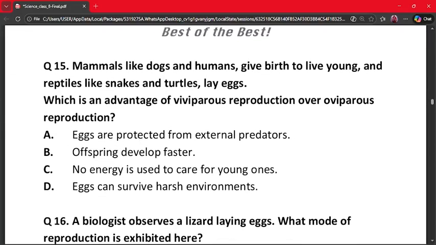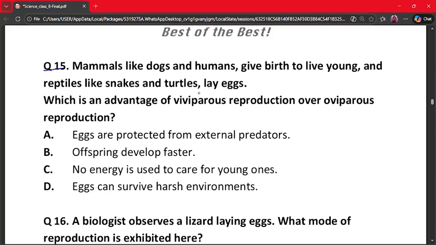Our next question is question number 15. Mammals like dogs and humans give birth to live young, and reptiles like snakes and turtles lay eggs. Which is an advantage of viviparous reproduction over oviparous reproduction?